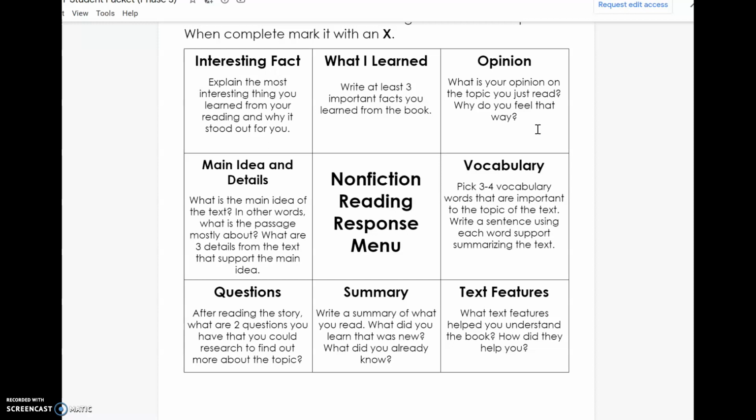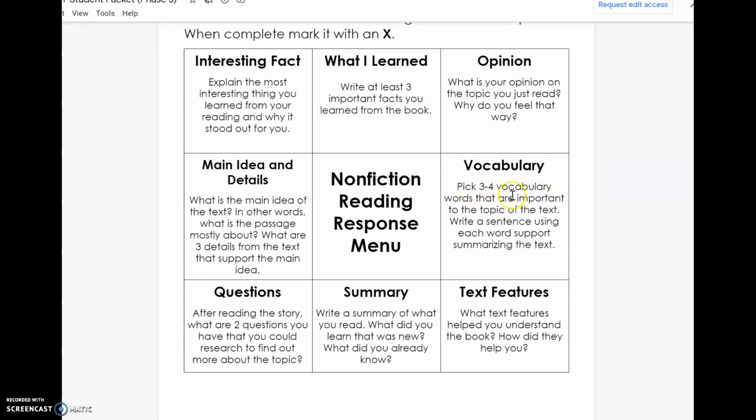Don't just give, oh, it's a nice book, or it was a good book, right? That's not enough. So you have to always give a reason why you think that the book was good or it was informative and you learned a lot of things from it.